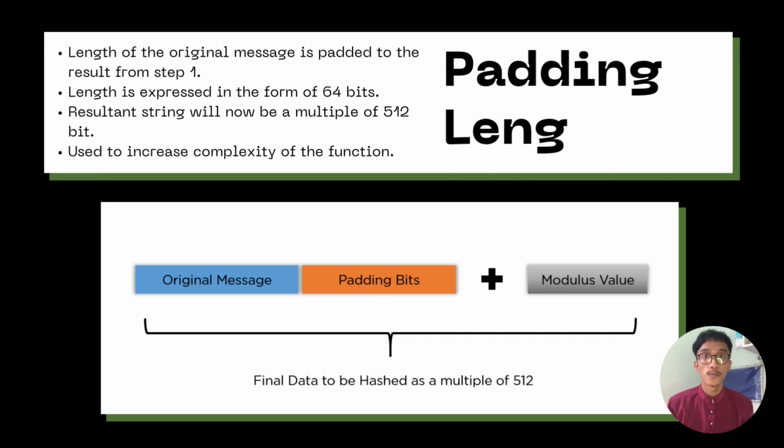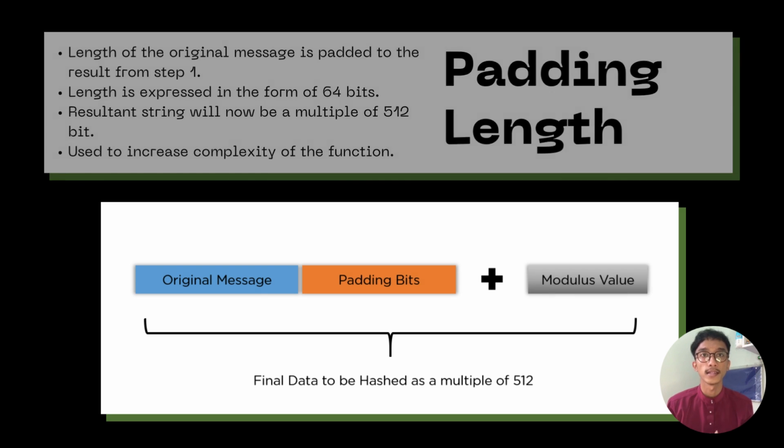After that, we may move on to the next stage, which is padding the length bits. We begin by padding the message in such a way that the total number of bits in the message is 64 bits shy of becoming a multiple of 512. Now, we put the bit lengths together until the total number of bits in the message is a perfect multiple of 512. As a result, 64 bits plus the length of the original message equals 512 bits. This is the last string that has to be hashed.